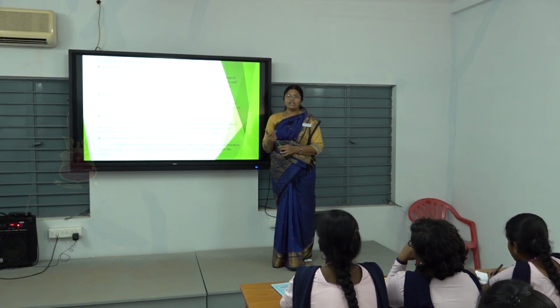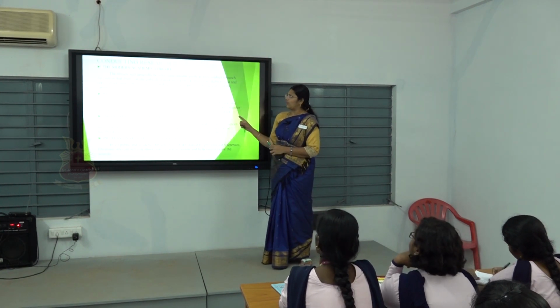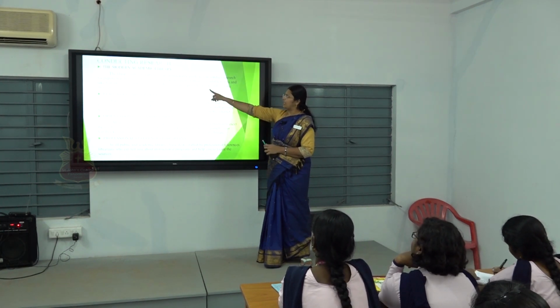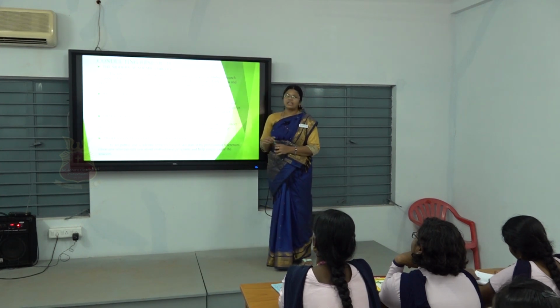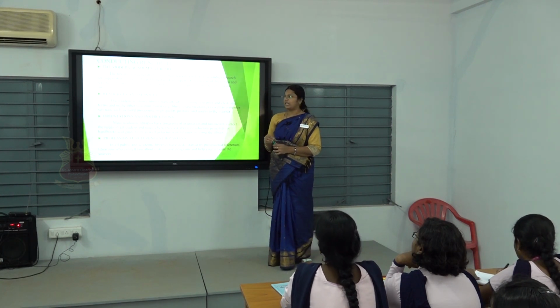For each primary source, there will be 20 to 50 secondary sources. Okay. So for secondary sources, the library will be your most reliable guide. You can believe the books which are kept in the library.